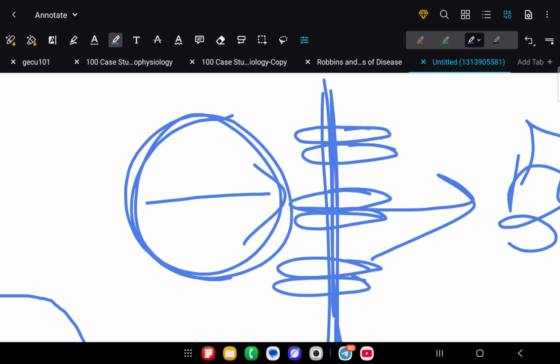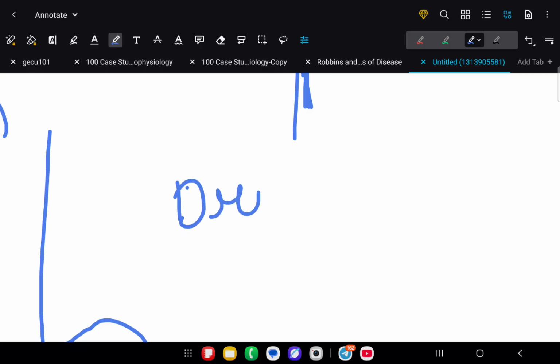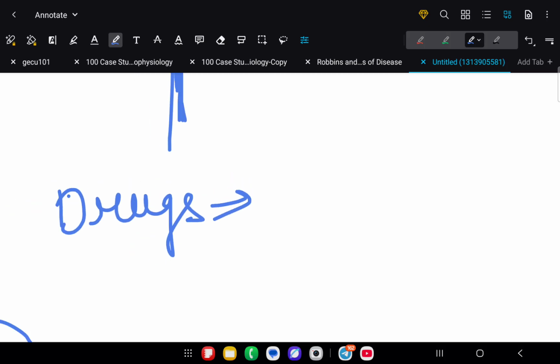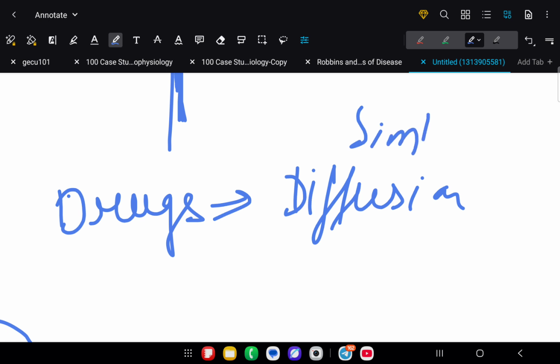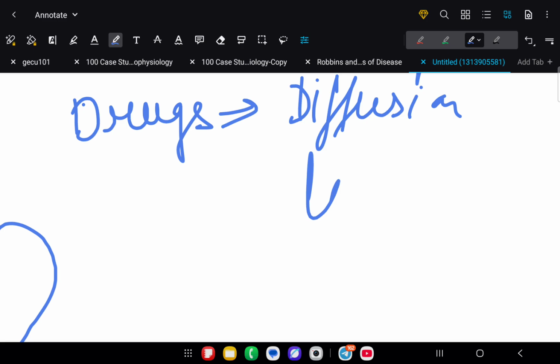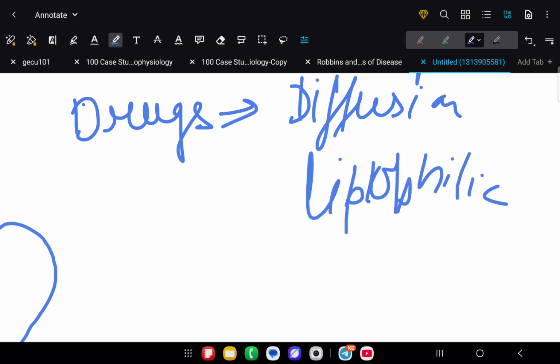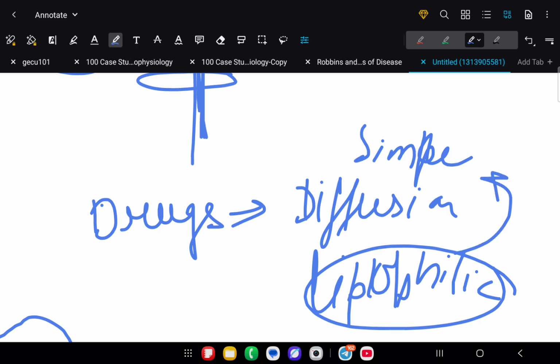We have also read about diffusion, yes, the most common pathway through which maximum drugs are being absorbed. That is simple diffusion. Now, those which are lipophilic in nature will be absorbed through simple diffusion.